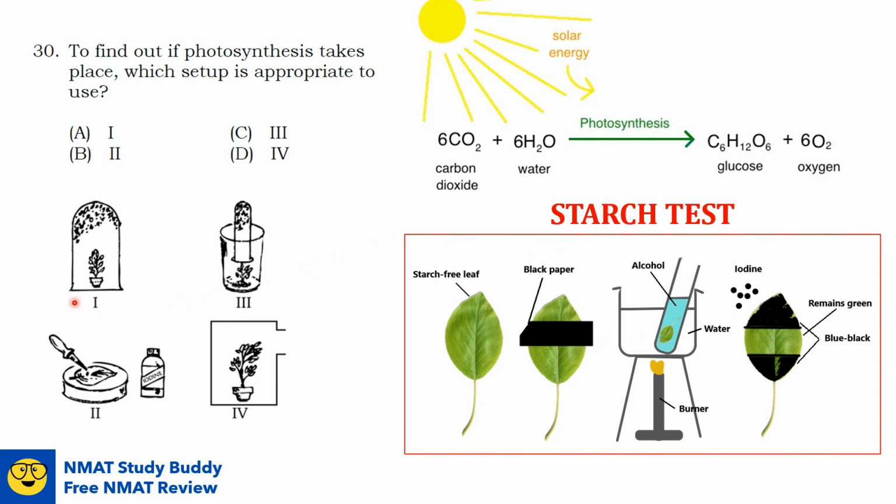Going back to our setups here, setup 2 is clearly a starch test because if you zoom this in, this is an iodine. And then you have here your experimental leaf to test if a starch has been formed. So the answer here would be setup 2.